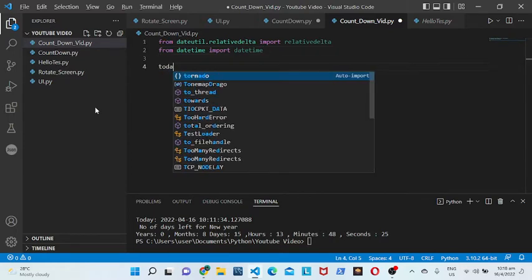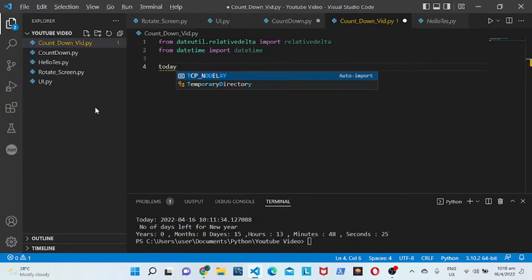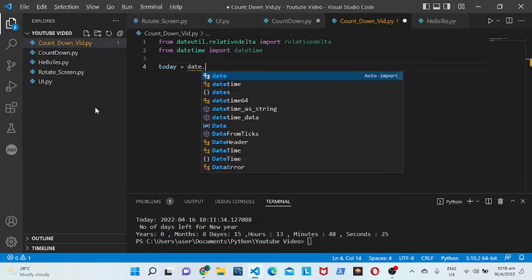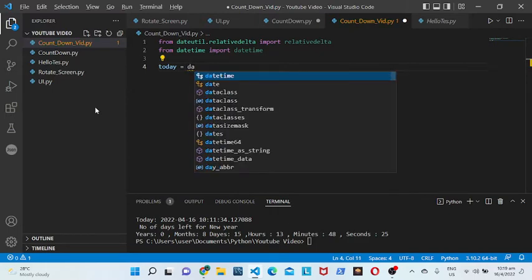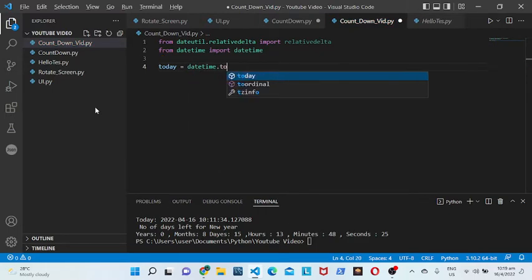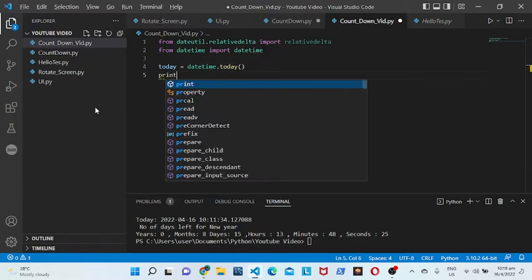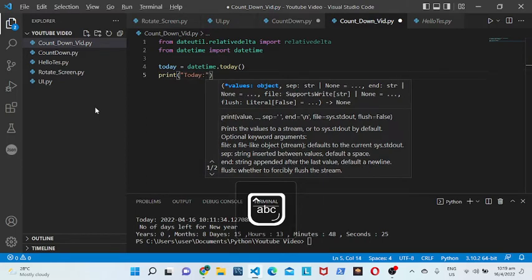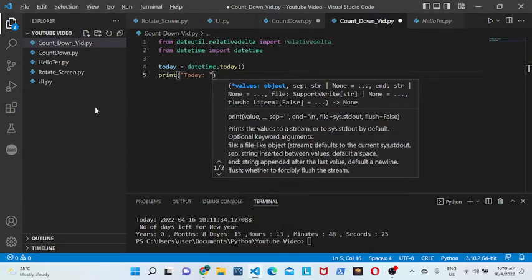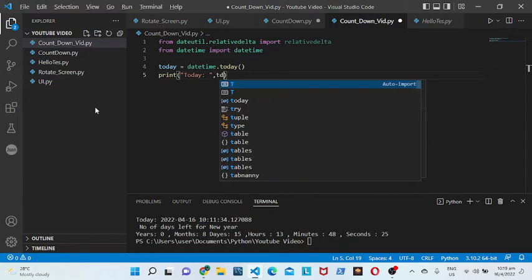So today is equal to datetime.today. Then we can print "today is" today.